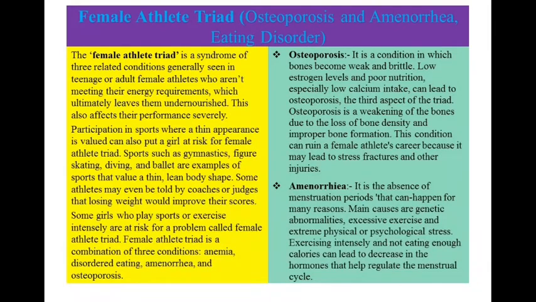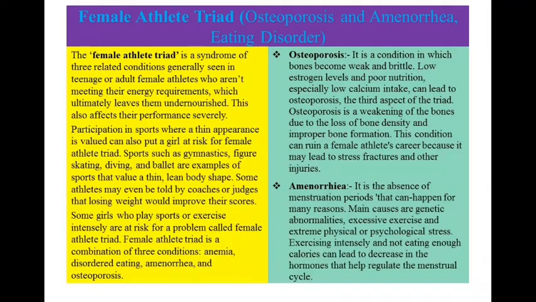Participation in sports where a thin appearance is valued can also put a girl at risk for female athlete triad. Sports such as gymnastics, figure skating, diving, and ballet are examples of sports that value a thin, lean body shape. Some athletes may even be told by coaches or judges that losing weight would improve their scores. Some girls who play sports or exercise intensely are at risk for a problem called female athlete triad.